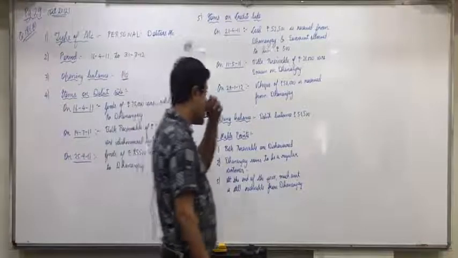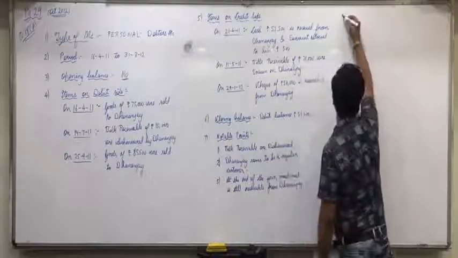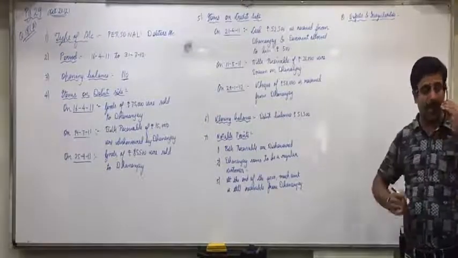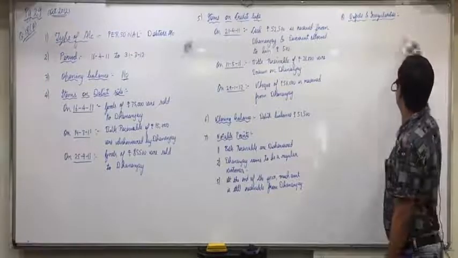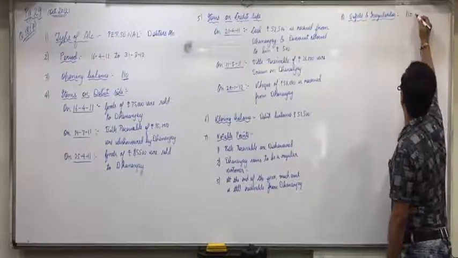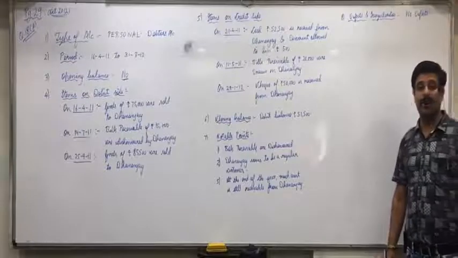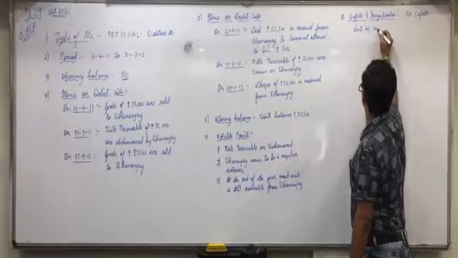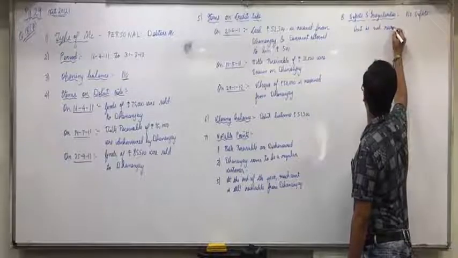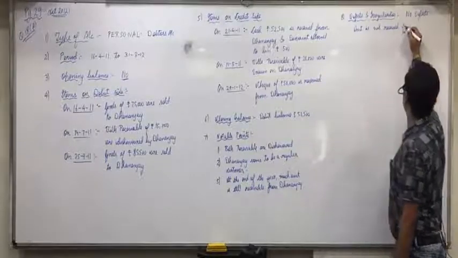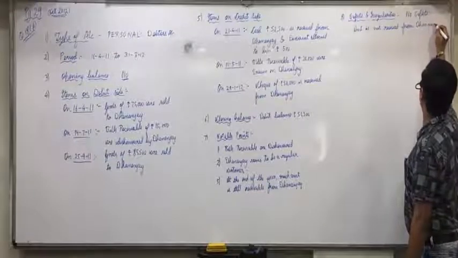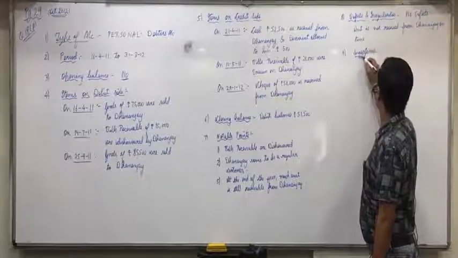Then, defects and irregularities. No defects, but irregularity, he is not paying the money on time. So, there are no defects. Full stop. However, amount is not received from Dhananjay on time. Suggestions.